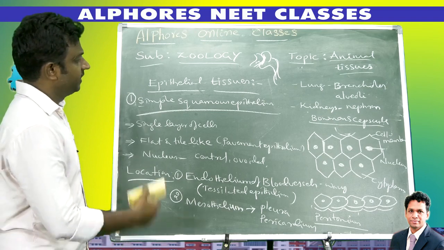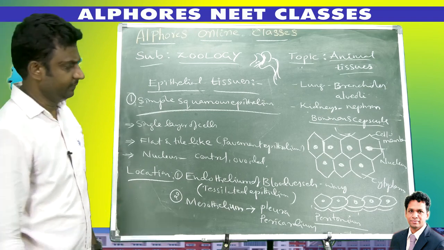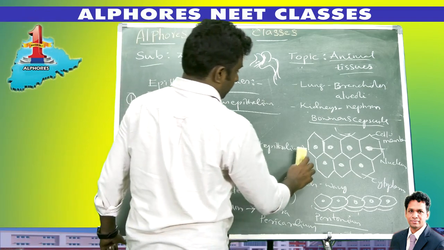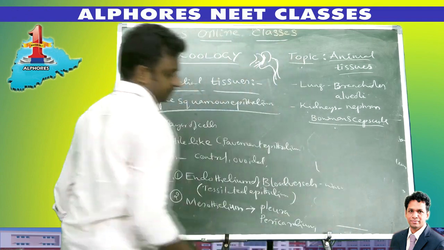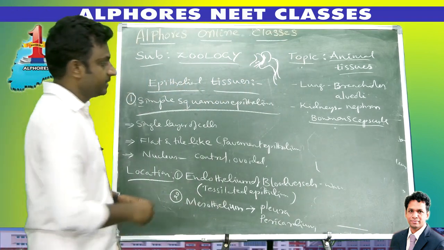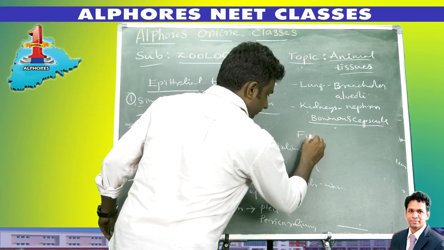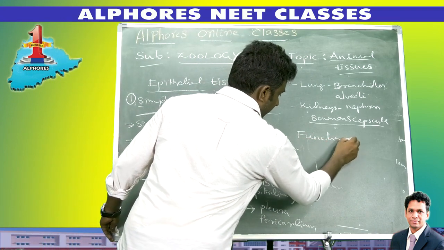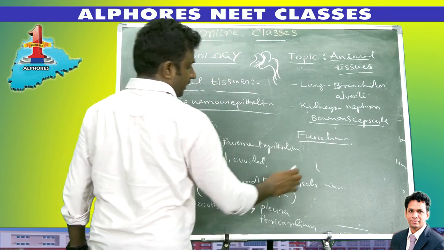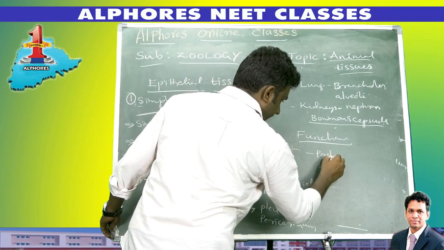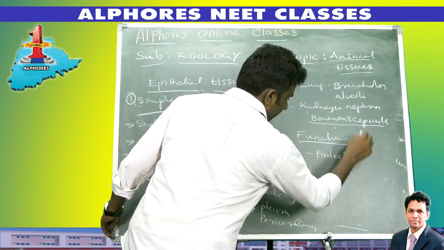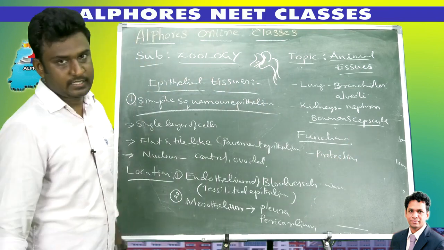Now, what is the function of simple squamous epithelium? Note down the functions of simple squamous epithelium. It is mainly useful for protection. First function is protection.